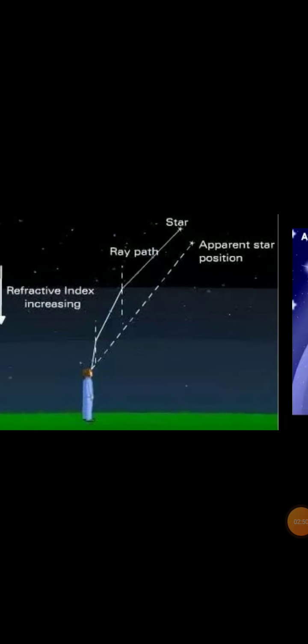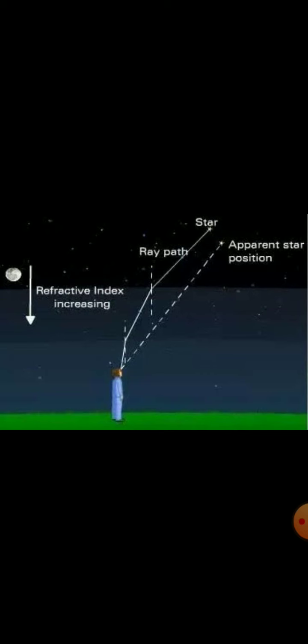And since the atmosphere bends starlight towards the normal, the apparent position of the star is slightly different from its actual position. Let us understand it with a clear diagram. Atmosphere bends the starlight towards the normal.